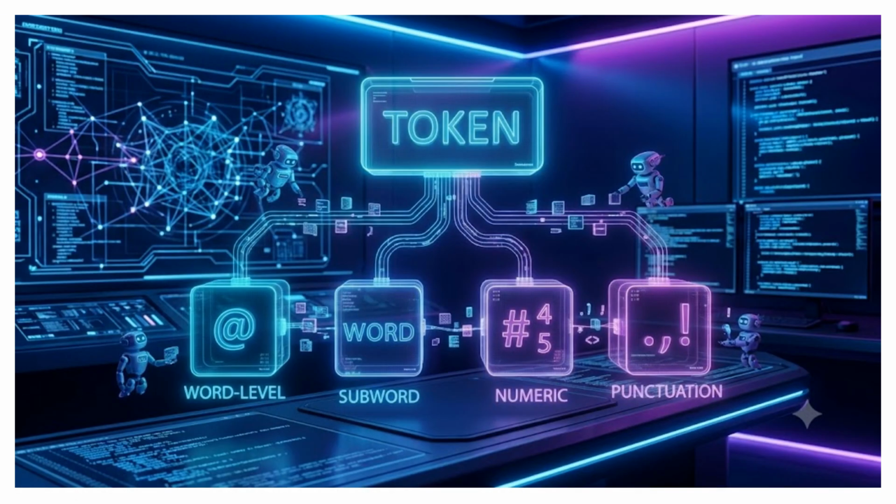Not every token is a complete word. A token can represent a full word, part of a word, a number, or even punctuation. For example, symbols like @, numbers like 45, and punctuation such as commas or exclamation marks are all treated as tokens. This flexible token system helps large language models understand many different types of information accurately and efficiently.